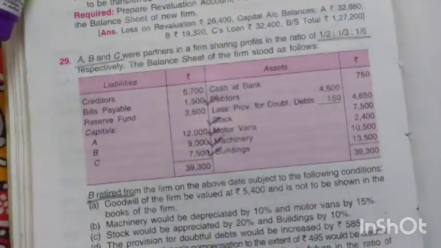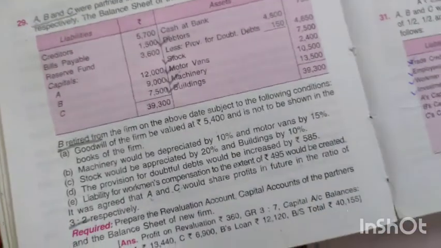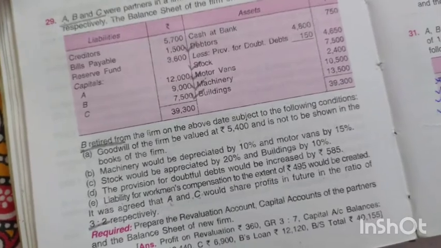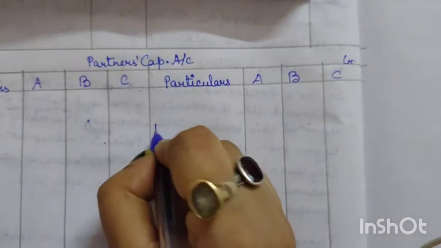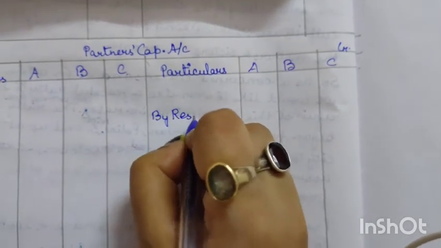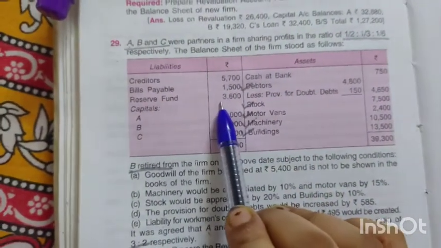Okay, now next is reserve fund. As we all know, we used to distribute the reserve among the old partners. So here the old partners are A, B and C. So here the reserve will be distributed among the old partners in their capital account in the credit side by reserve fund. The amount was 3600.